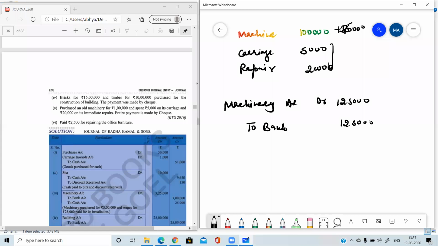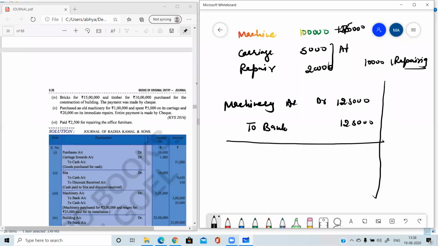Now let's make it little bit twisted. Now suppose your machine has started working because you have spent money on this machine. After 3 months, there was a breakdown in machine. Now you have called up one mechanic and that mechanic charged 10,000 rupees for repairing the machine. But that happened after 2 months. Initially the machine was doing work and still 2 months it has worked, but after 2 months there was a problem in machine. Then again you have called upon a repairing mechanic and who repaired the machine and charged 10,000 rupees for the repair of the machine.